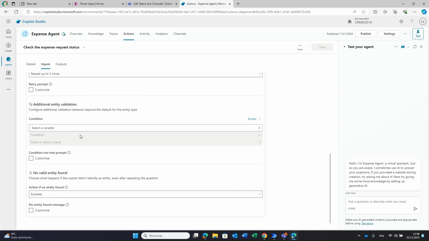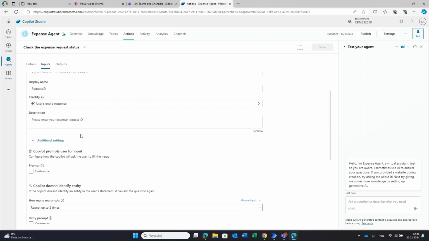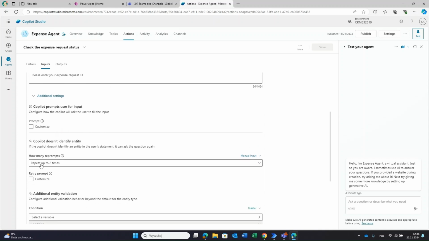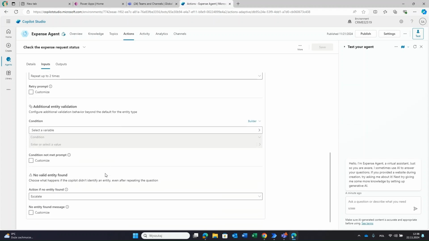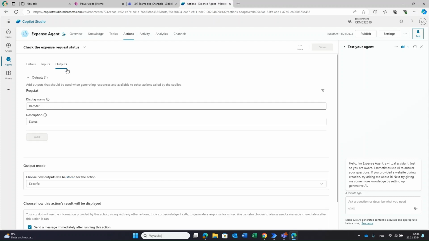I was not projecting this. I didn't create the text of that question. He did that. He will repeat it 2 times, and there are some additional settings for this variable. For outputs, we have request status. Again, it's a variable that comes from the flow, and here he's asking how to do it.